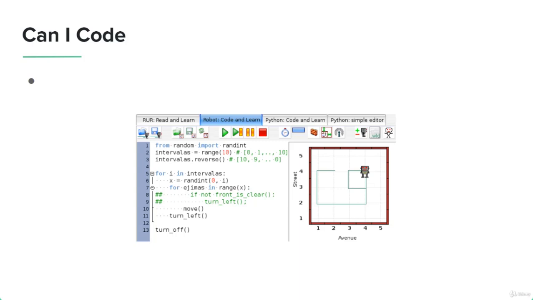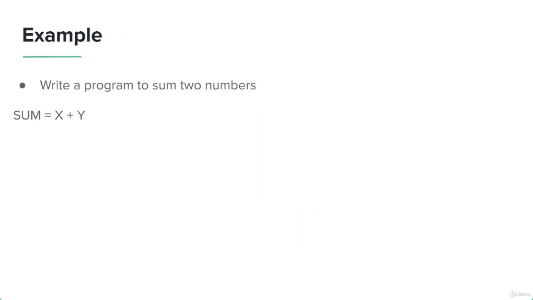So the question is, if you're not a programmer, can you code? This is an example of Python code that instructs a robot to move from position X to position Y. This seems quite scary. As you can see, it's quite scary for anyone who has no idea of programming. But trust me on this, it's not that hard. Once you get started with it, it eventually starts making sense. So even though it looks tough, I can guarantee you that Python is one of the simplest and easiest to learn programming languages, and even if you do not have any programming experience, you can write a program and code in Python. So let's take an example.